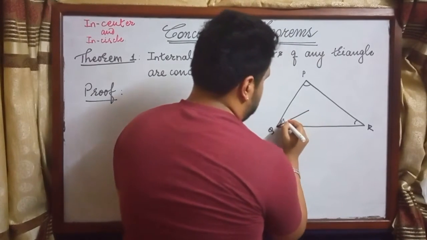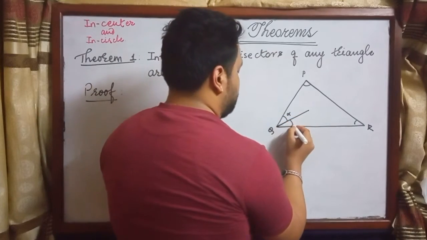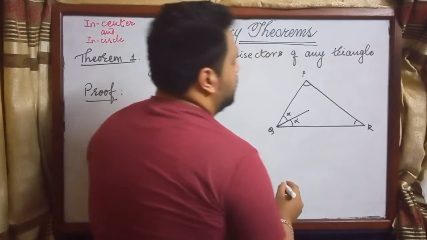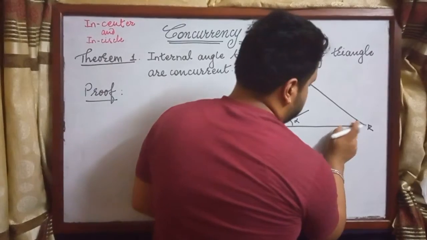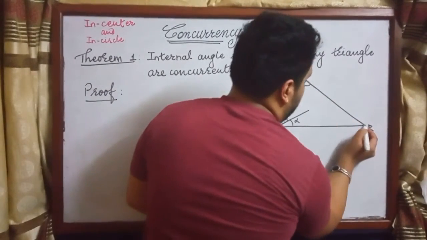this is the bisector of angle Q. If this is alpha, then this is alpha. Okay, and let this be the bisector of angle R.